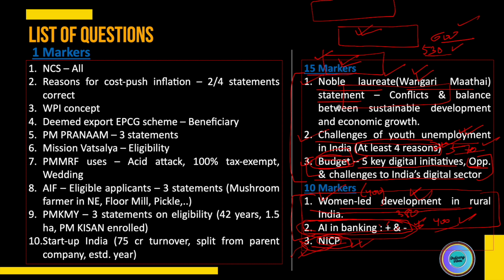So overall, you can see that the descriptive paper was relatively easy, which I talked about previously. Compared to last year, especially the 15-markers, most of the aspirants were shell-shocked when they saw that a report was mentioned and they had not read the reports. It gives a very dampening effect on your motivation and impacts your performance in other questions as well. This is one factor you need to consider when assessing your performance in the descriptive part of ESI this year.